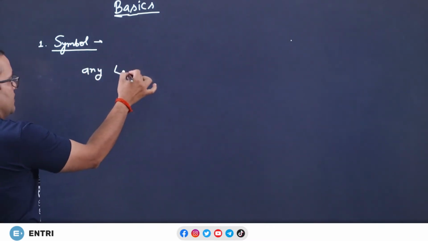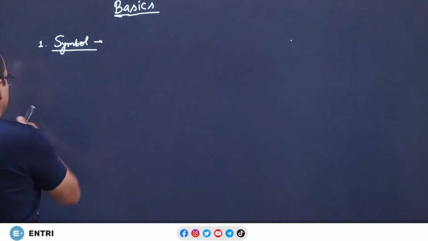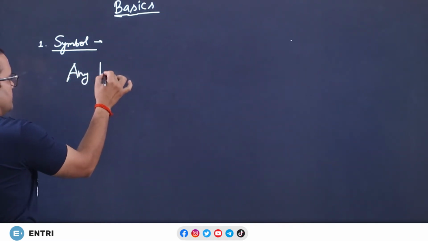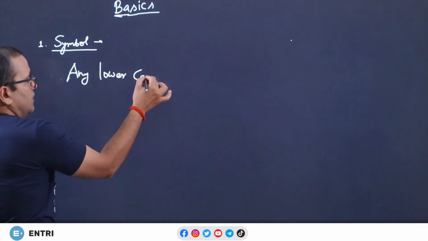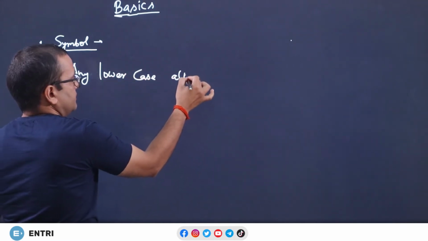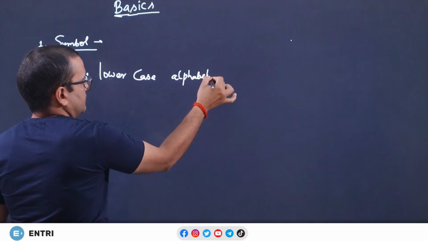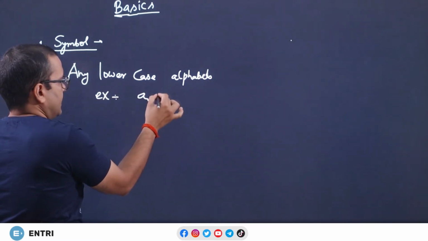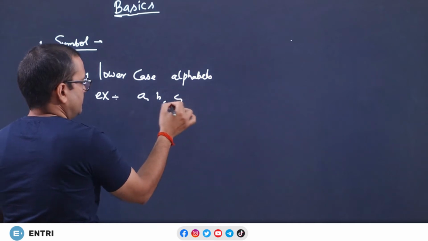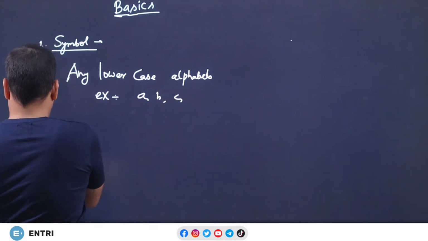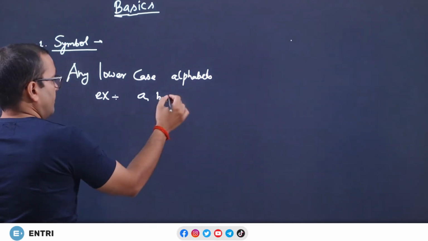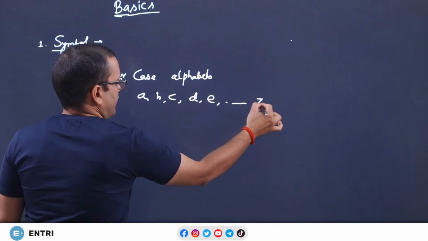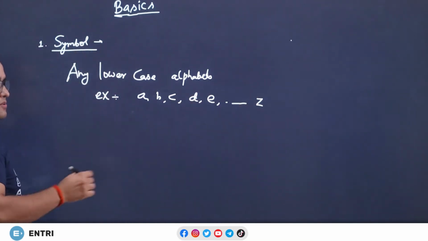Any lowercase alphabet, for example, a, b, c, d up to z, small letters.